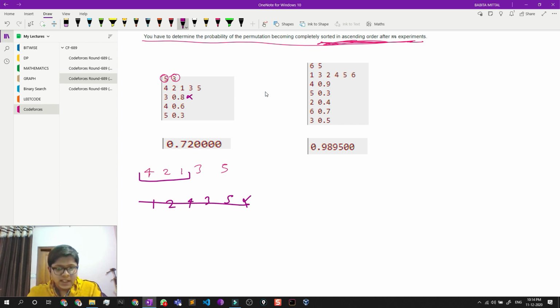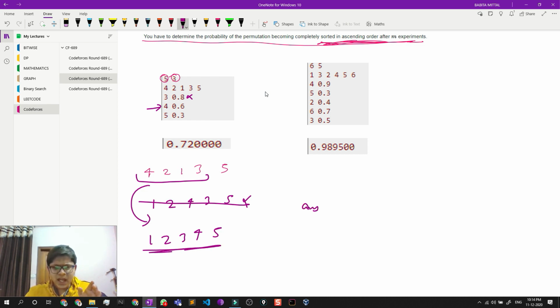Okay, now let's do the second step, which is 4 and 0.6, which means that if I sort the starting 4 elements, what will I get? I will get 1, 2, 3, 4 and 5. Now it is sorted. Initially my answer is 0, right?